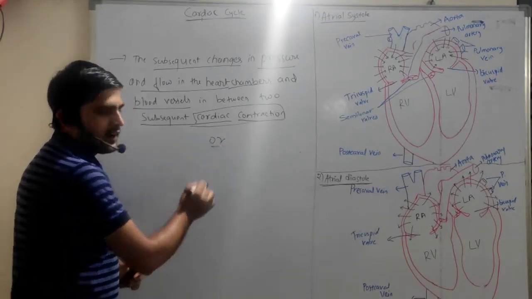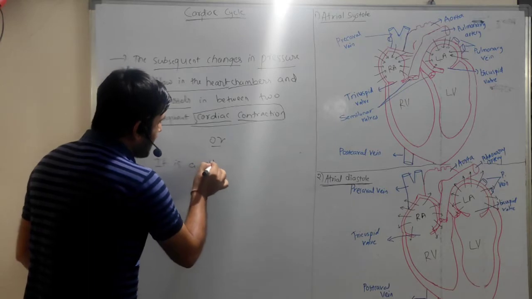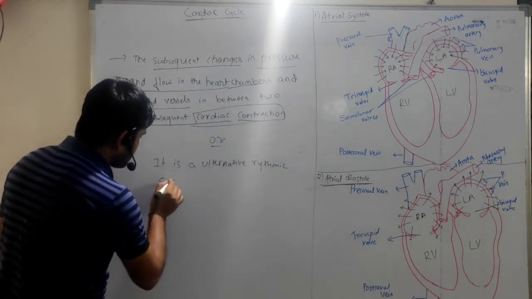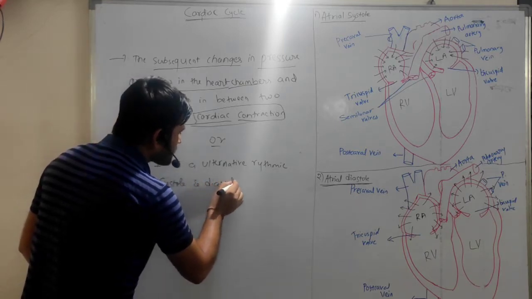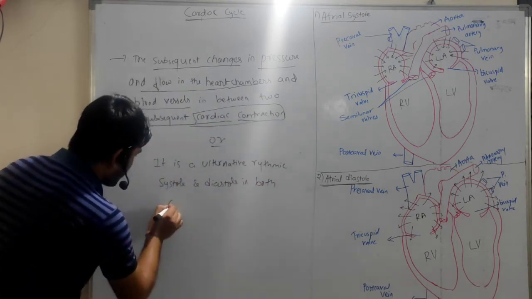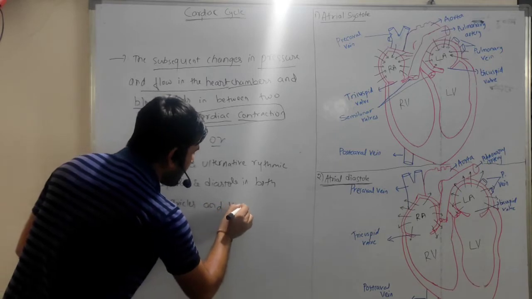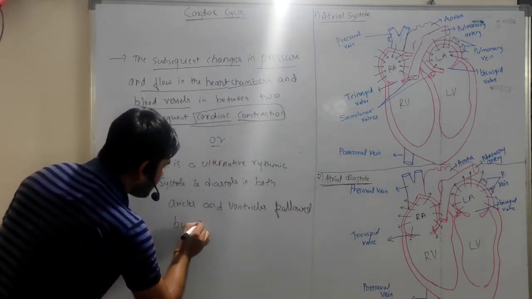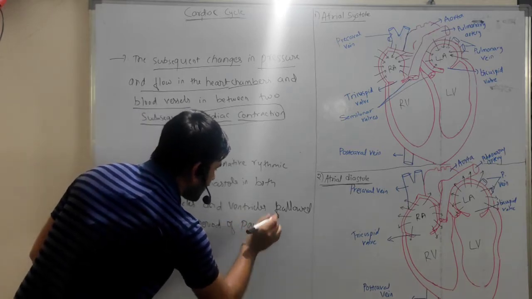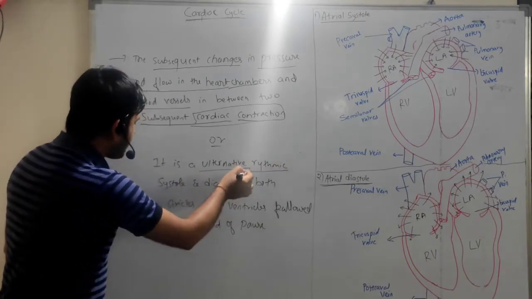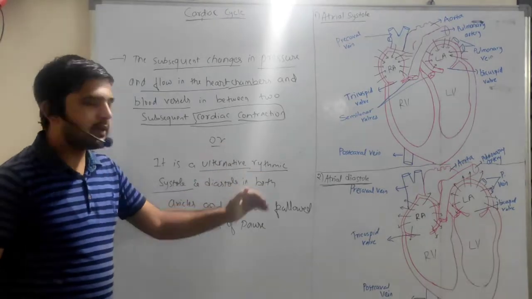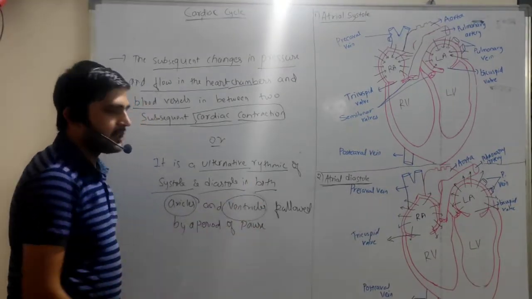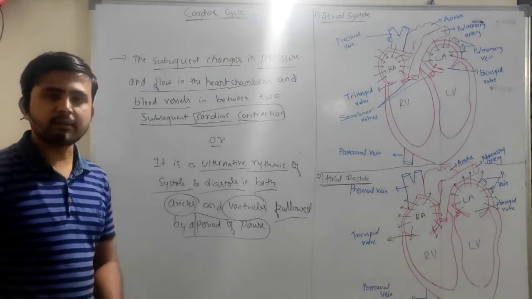It is also defined as the alternative rhythmic systole and diastole in both auricles and ventricles, followed by a period of pause. Pause is nothing but a stop, right?